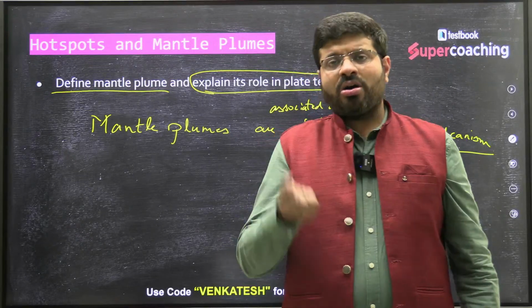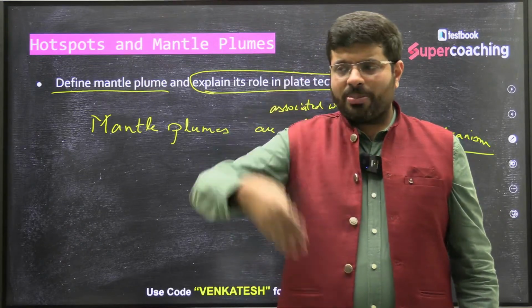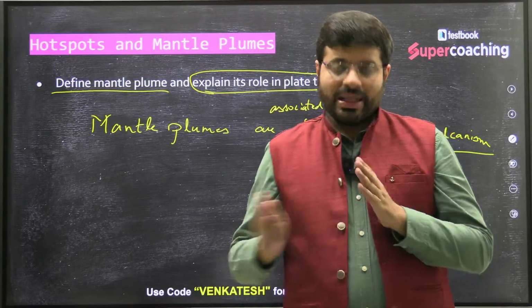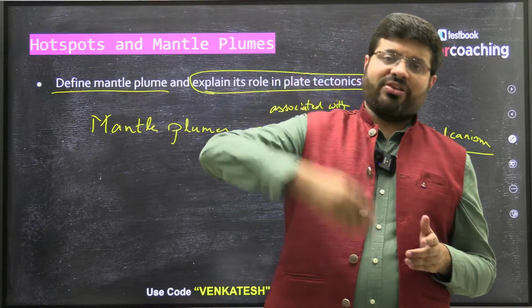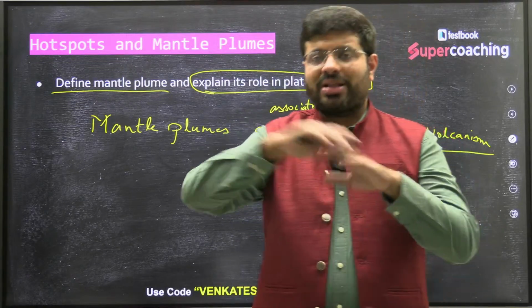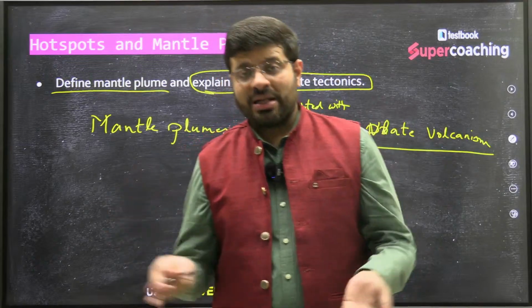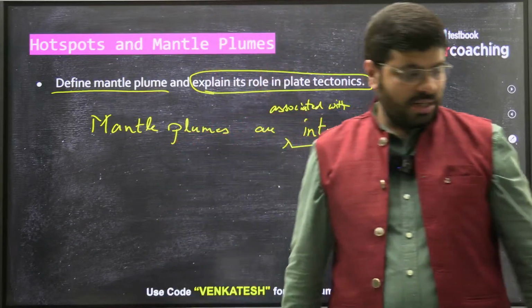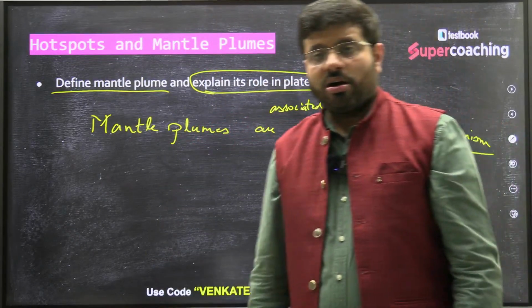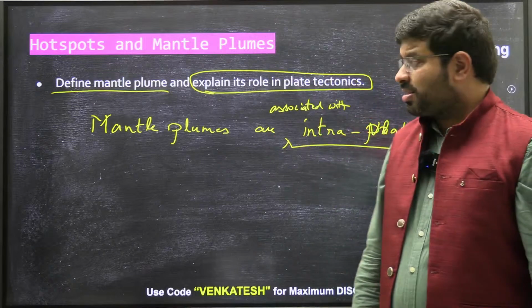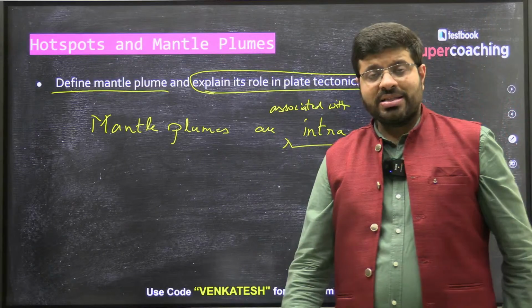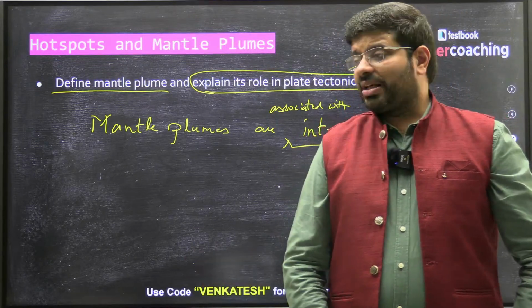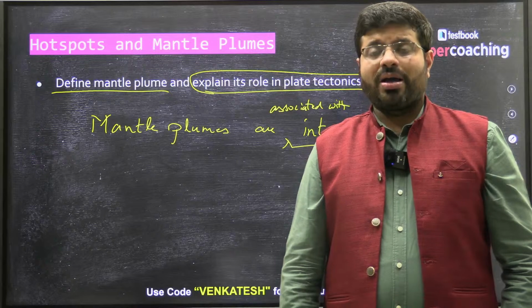And they keep on melting whatever solid portions come in between, and rise to the surface, and even on the surface they are thinning out the crust. In other words, they are melting the crust, and that leads to a chain of volcanoes being created. So this is the idea of mantle plumes and hotspots, and their role in plate tectonics is the creation of a new continent, say the African plate getting separated.